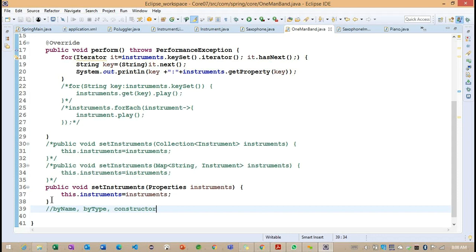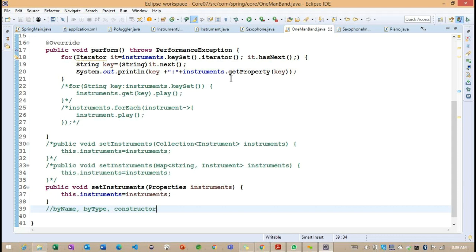Whenever we work on auto wiring with by name, the container is going to look for the bean based on the name or ID of the bean, and inject it. If the bean name or ID matches our property, the particular bean is injected automatically. Injected automatically means the dependent object is created automatically and set into the appropriate property.